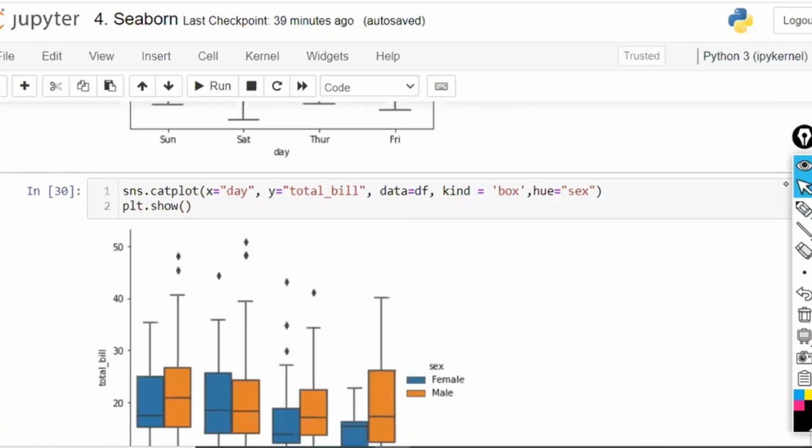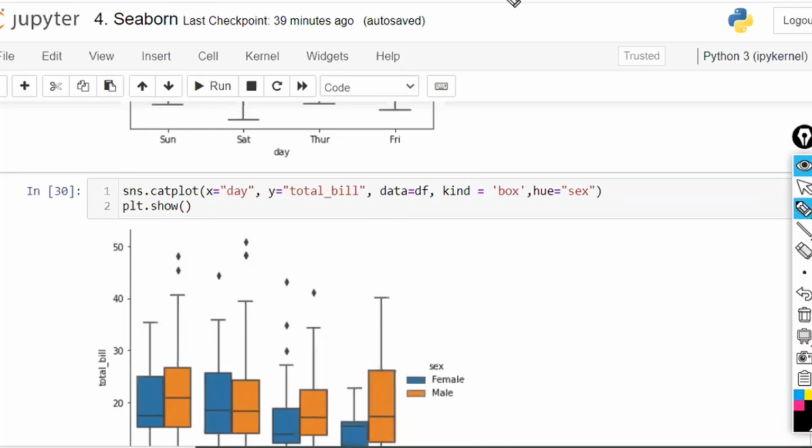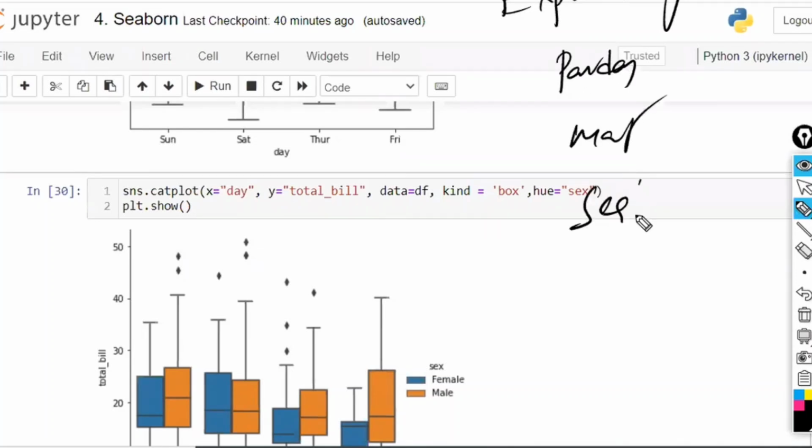So, exploratory data analysis means understanding the raw data very clearly, step by step. Clear, guys? Once we understand the data, the data analyst role is completed. Till now, whatever we have done is exploratory data analysis, using Pandas, Matplotlib, or Seaborn, whatever you are using.